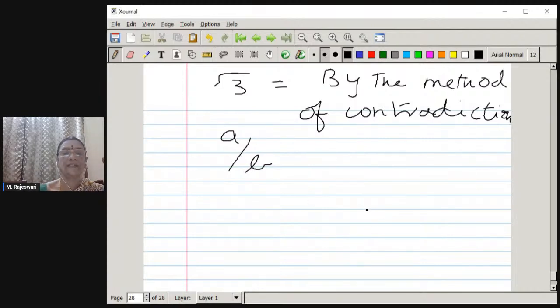That is the proper representation. So there are two assumptions. Assumption number one: a rational number such that a and b do not have a common factor.